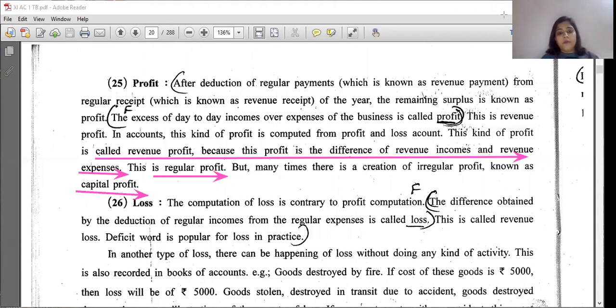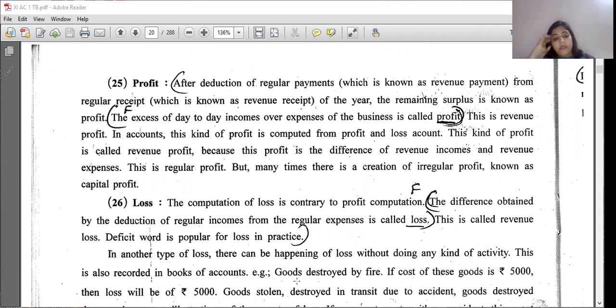Okay. So here you are clear about it. What is your profit and what is the loss? You can see over your example. What are the other types of loss? There can be a loss without doing any kind of activity. This is recorded in the books of accounts, like goods destroyed by fire. If the cost of the goods is 5,000, the loss will be 5,000.